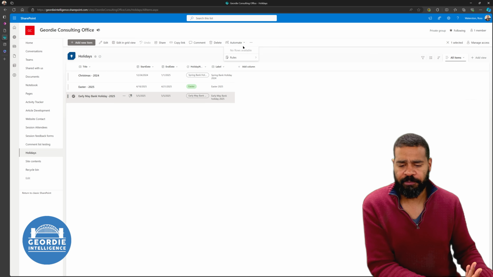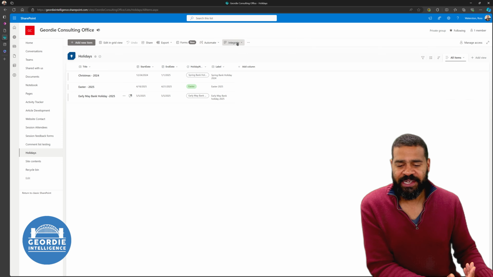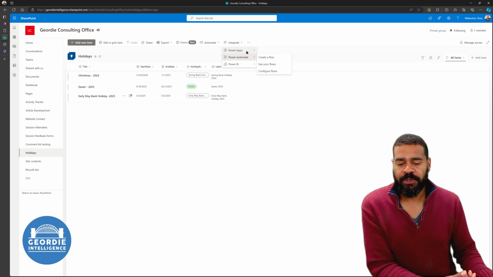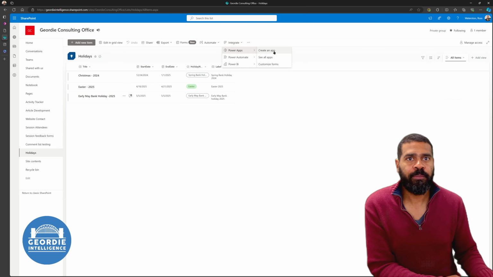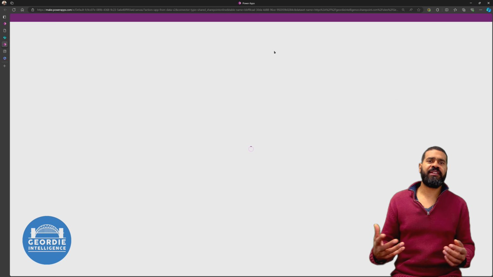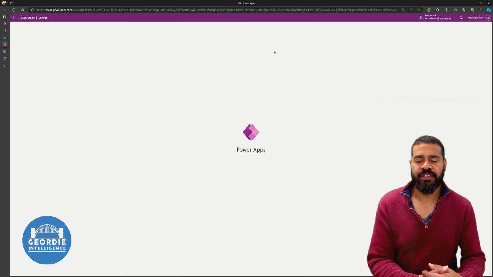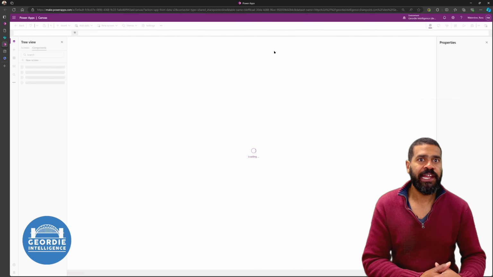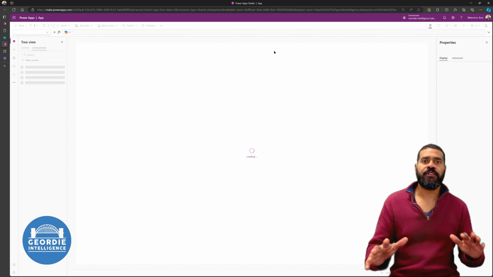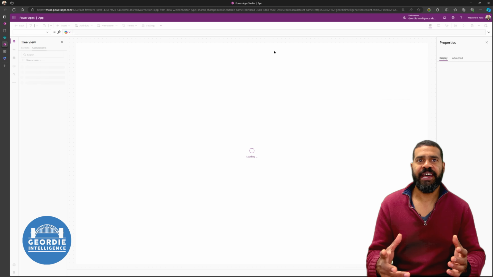But for this, what we can do is we can now click on integrate. And then down here, what we've got is PowerApps. So we could choose just to create a PowerApp from it. It'll create a really simple one that enables us to just populate the list and manage it accordingly. Okay, so we've gone through the two approaches to create an app.